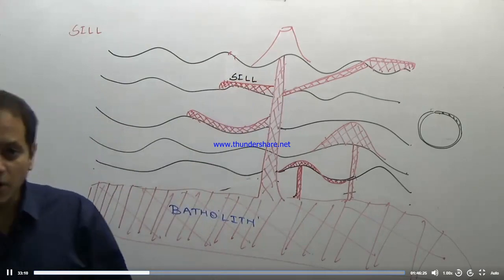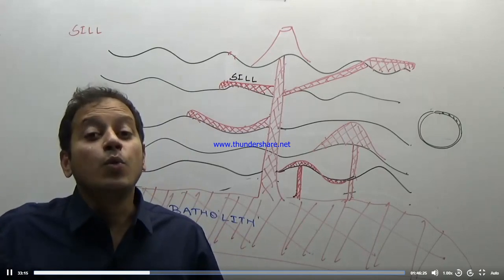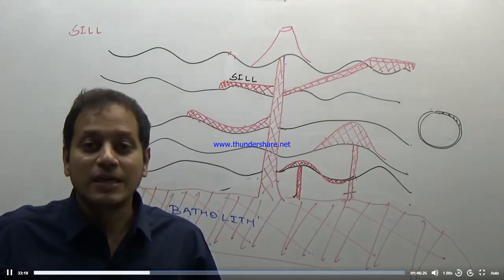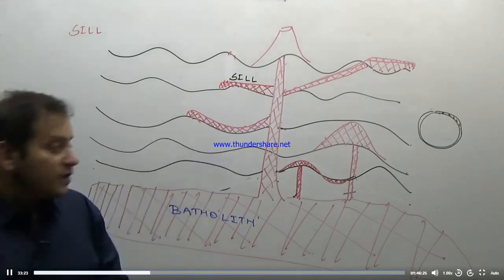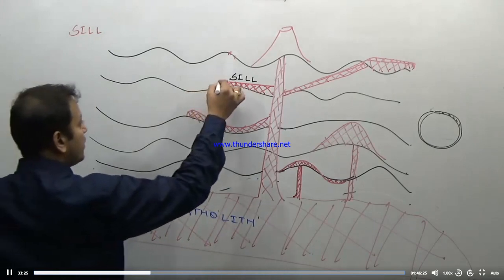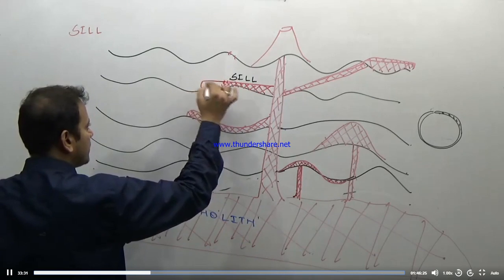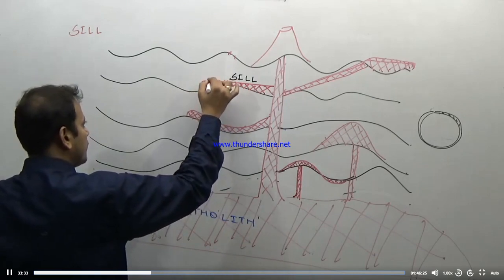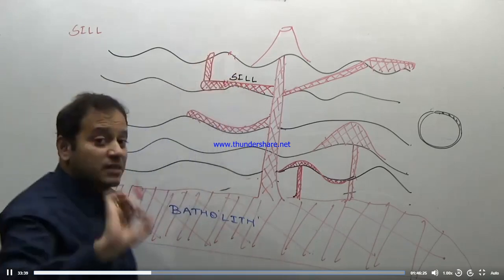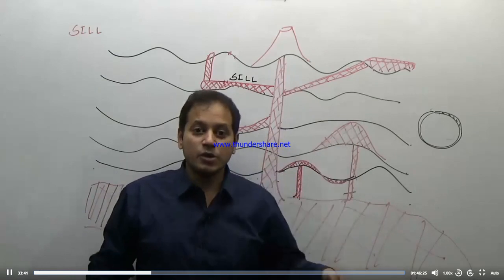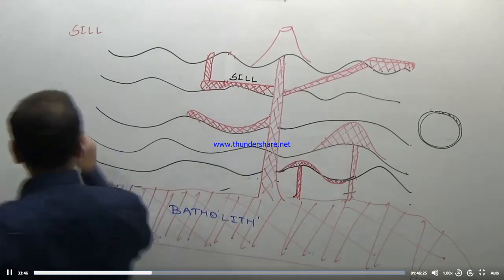So intrusive igneous rock which is parallel to the bedding planes of a sedimentary rock, or which is horizontal, is known as a sill. While the other intrusive igneous rocks which are perpendicular to the bedding planes of a sedimentary rock, considering the sill is this way, which are perpendicular to the bedding planes or which are somewhat vertical, it may be totally perpendicular or somewhat vertical, are known by the word dikes.